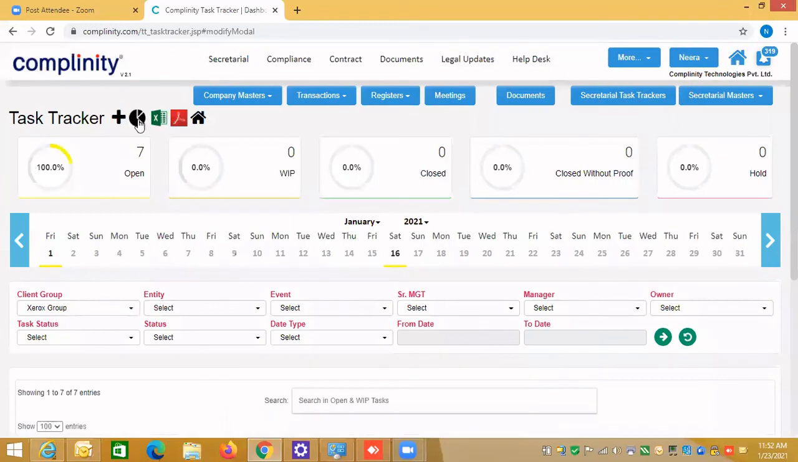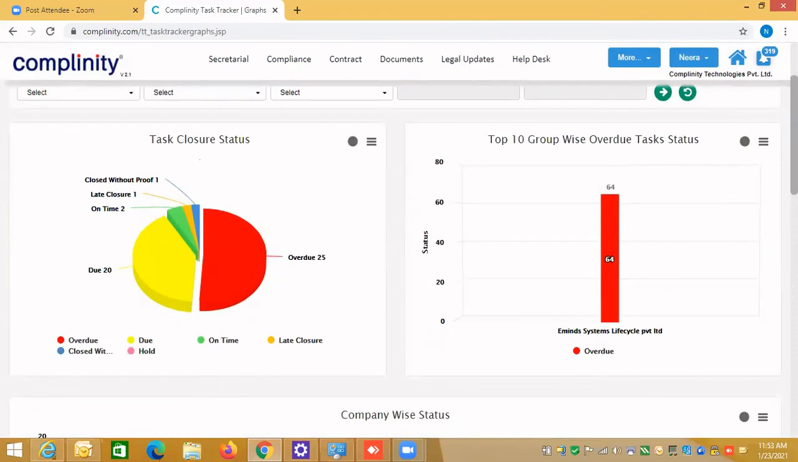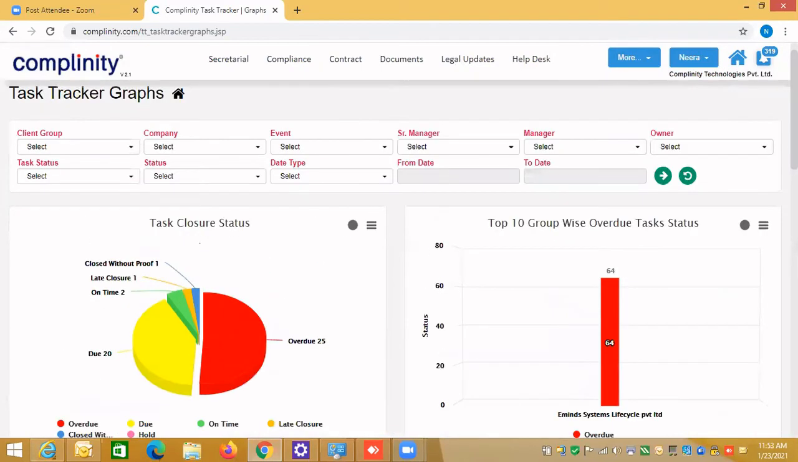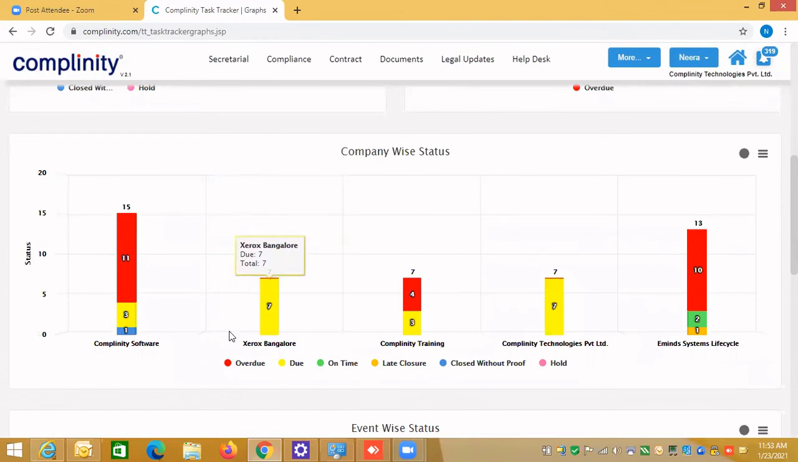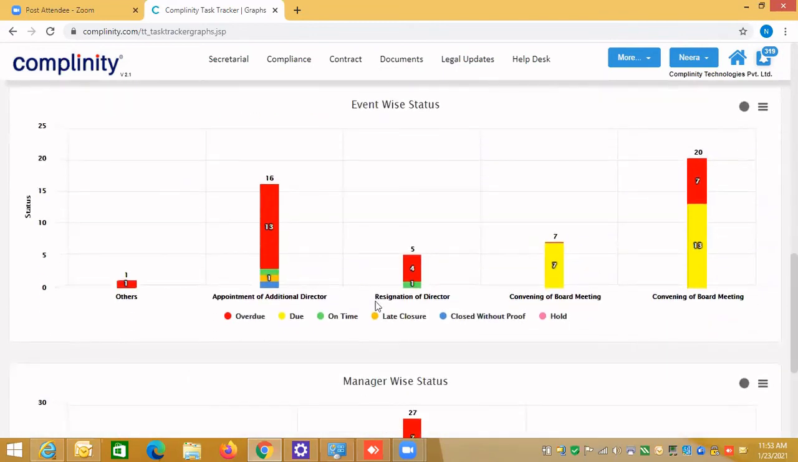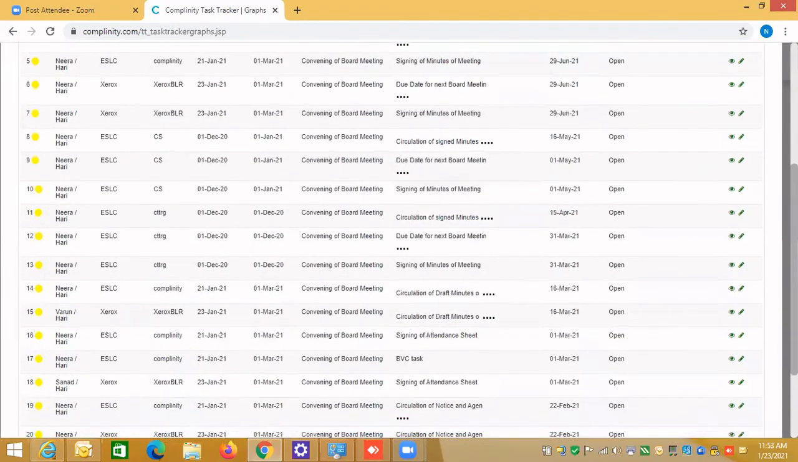And you see all the charts and graphs also if you click onto this task tracker graphs. All the charts and graphs will be visible, like the task closure date, and the top 10 groups' overdue tasks. And then you can see company wise, like how many tasks we have just created for Xerox Bangalore, and all 7 are due. So you can see the entity wise graphs and charts, event wise graph and chart, convening of board meeting. If I click onto the 7, it will show me all the 7 details. So that way all these charts and graphs are clickable.